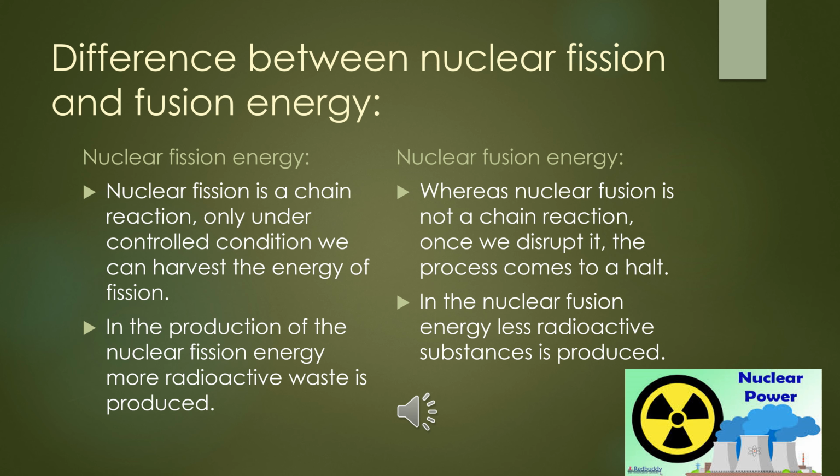Furthermore, the differences between nuclear fission and nuclear fusion energy are that nuclear fission is a chain reaction. Only under controlled conditions can we harvest the energy of fission, whereas nuclear fusion is not a chain reaction; once we disrupt it, the process comes to a halt. In the production of nuclear fission energy, more radioactive waste is produced, and in a nuclear fusion reactor, fewer radioactive substances are produced. So fewer radioactive substances are produced in a nuclear fusion reaction.